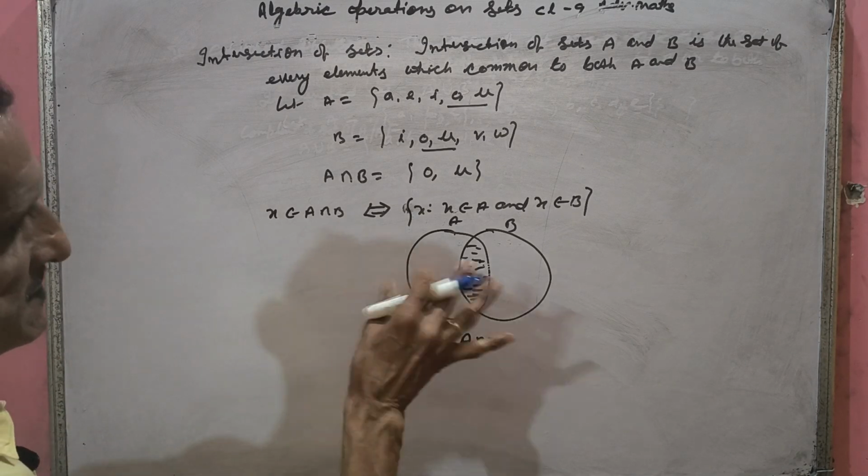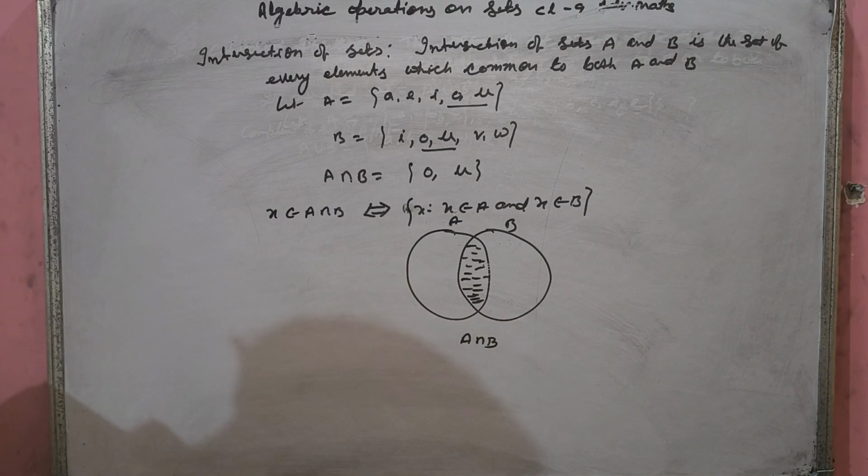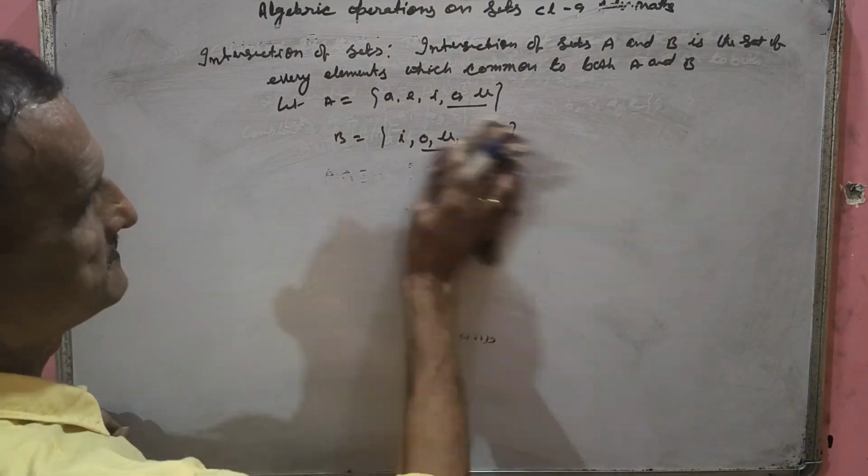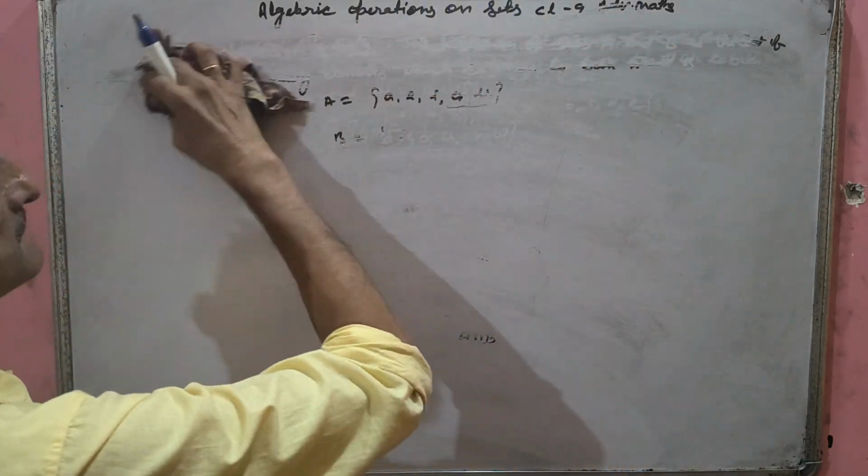Similarly, you can have the three sets common also. Okay, this is the intersection.